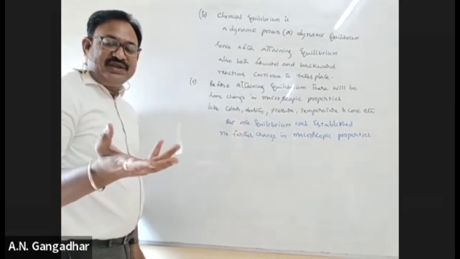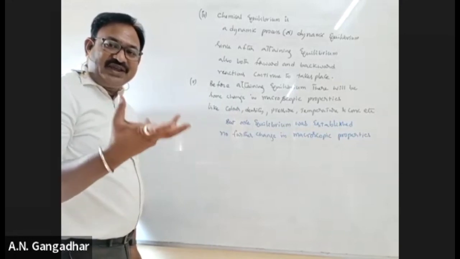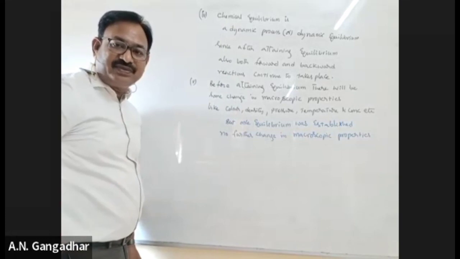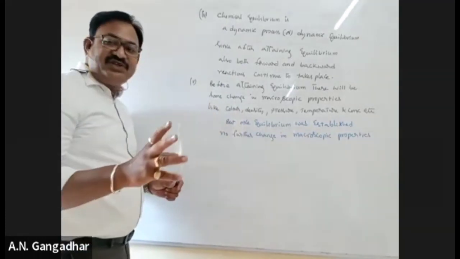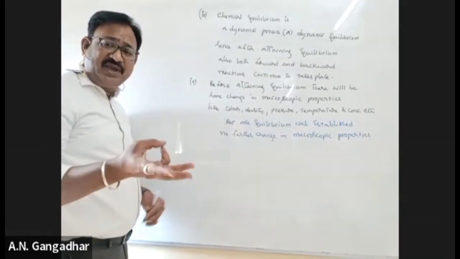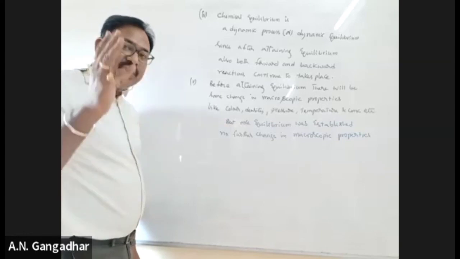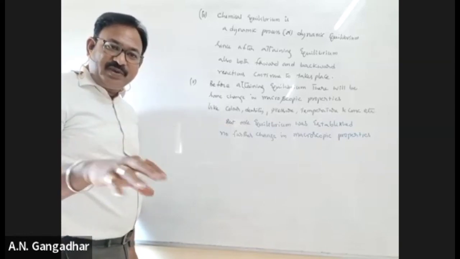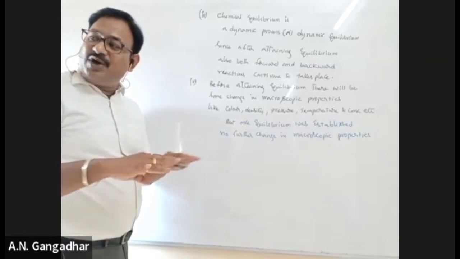So that's what I am telling from the beginning onwards. If some observable properties remain constant, then we can say the system is at equilibrium. Is that clear? Before attaining equilibrium, there will be some change in the macroscopic properties. It may be color, pressure, temperature, concentration, density, etc. But once equilibrium is attained, there is no change in the macroscopic properties. They remain constant.